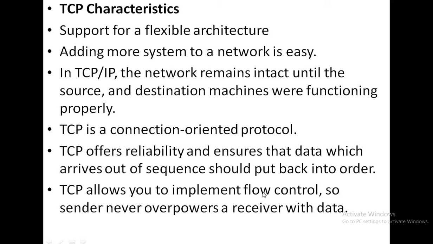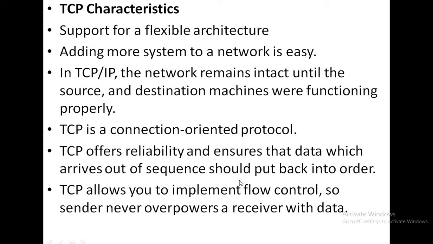Okay, that means at which rate the sender will be sending the data. At the receiver side, the data should be received at the same rate.